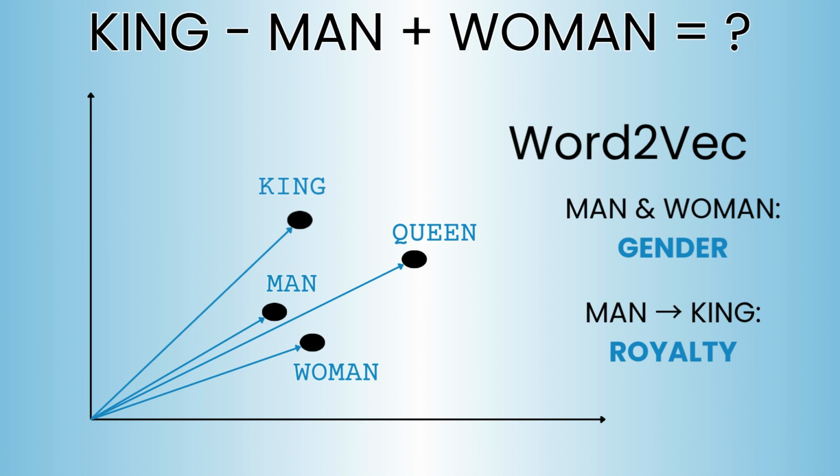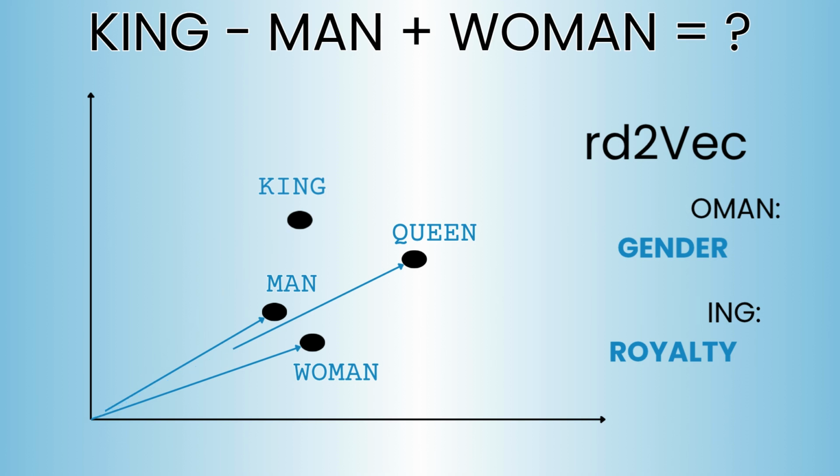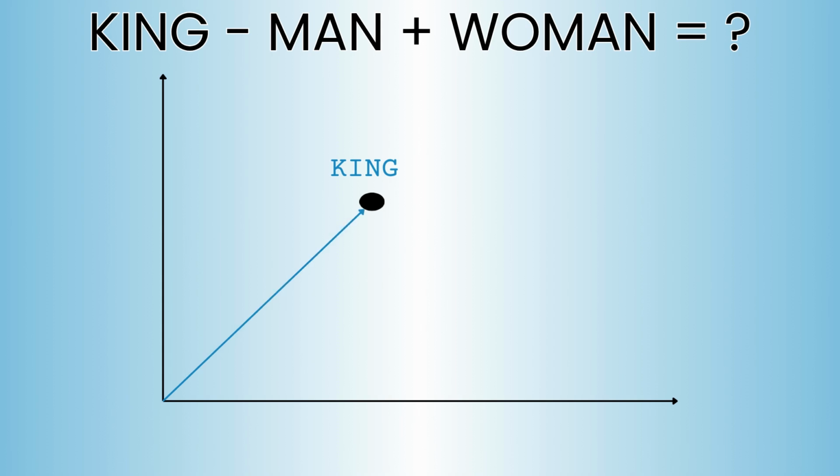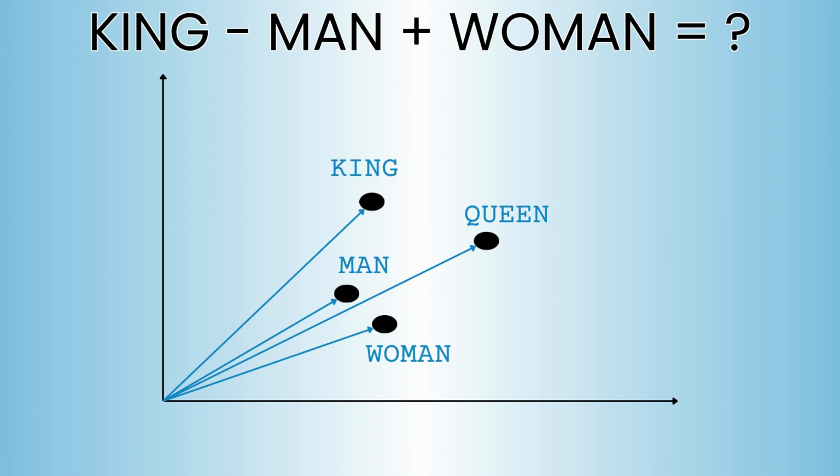Because this is a true vector space, we can do math. We can start at the vector for king, subtract the man vector, and add the woman vector. The resulting point in this space is incredibly close to the vector for queen. This is not magic. It is vector arithmetic. And it's only possible because our data is living in a playground with a strict, reliable set of rules.